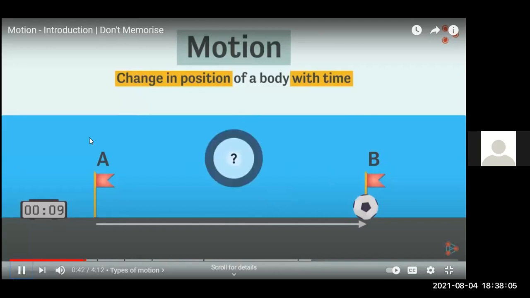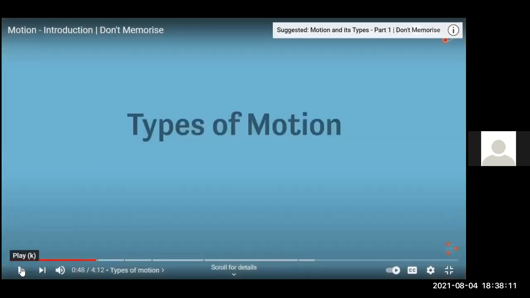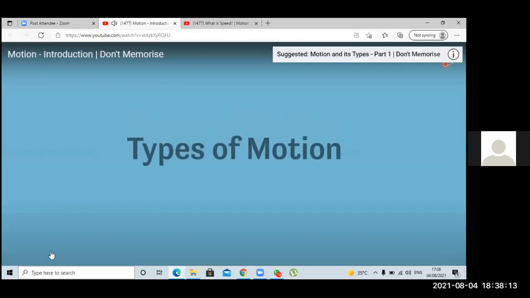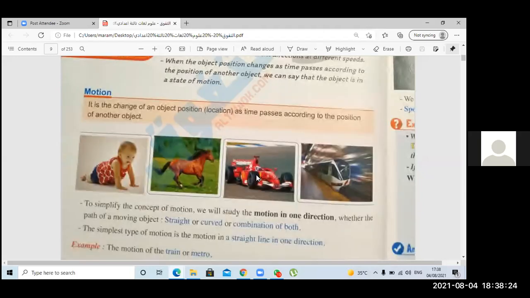What are the types of motion that we had studied previously? We have seen 4 types of motion. We don't want the types now. So now we understand that motion is the change of position with time. Who can tell me what is motion? The change of position with time.